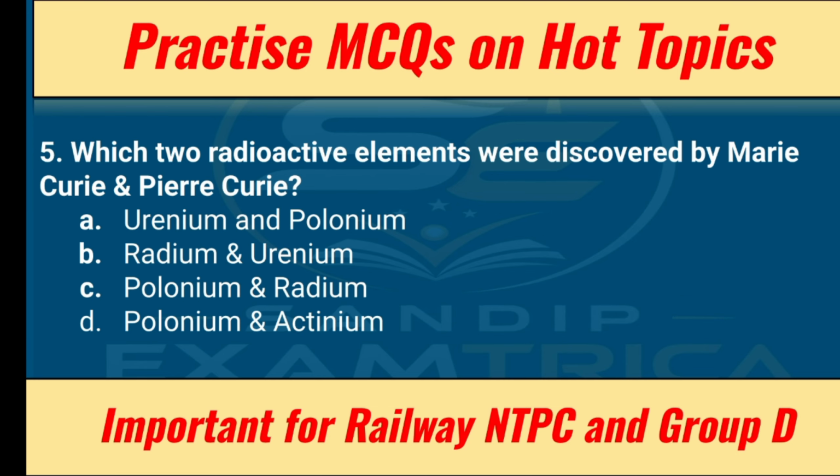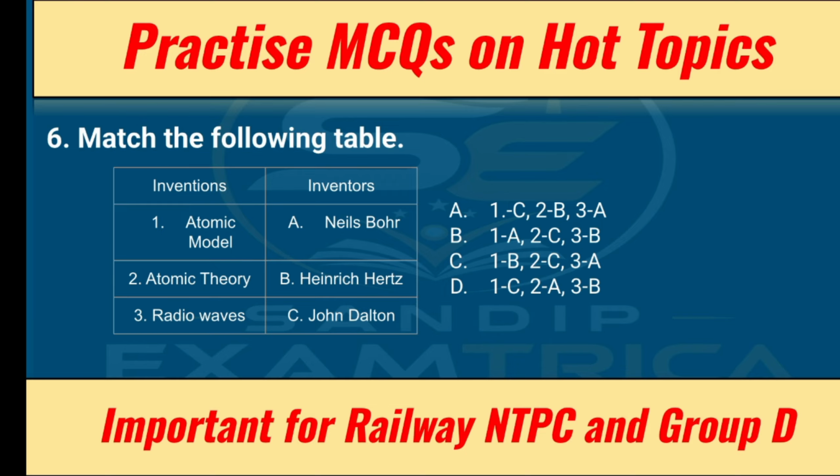Question number 5. Which two radioactive elements were discovered by Marie Curie and Pierre Curie? Uranium and polonium, radium and uranium, polonium and radium, polonium and actinium. So here all the options are radioactive elements. You have to know that. And the two correct radioactive elements were polonium and radium. So option C is the correct answer.